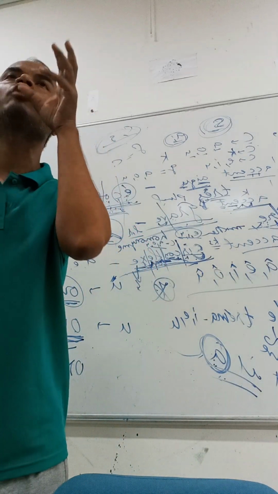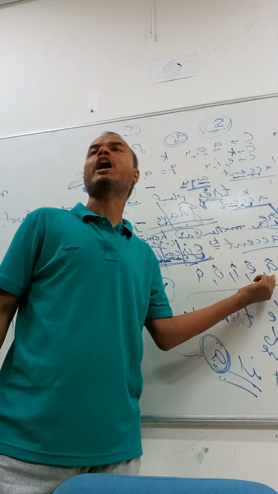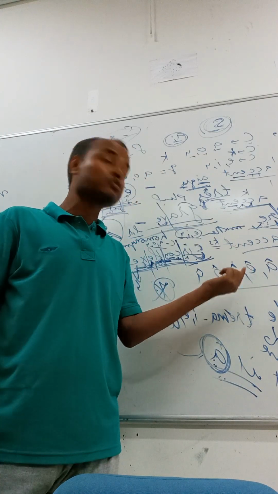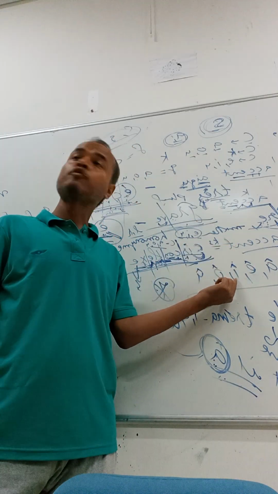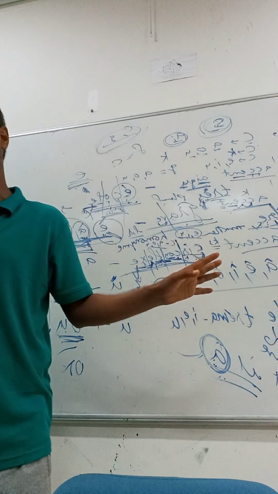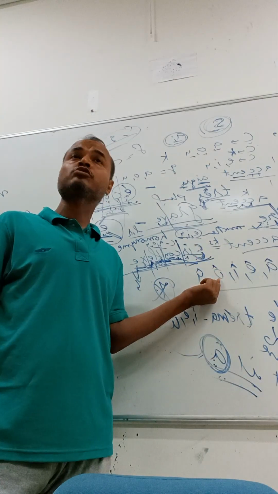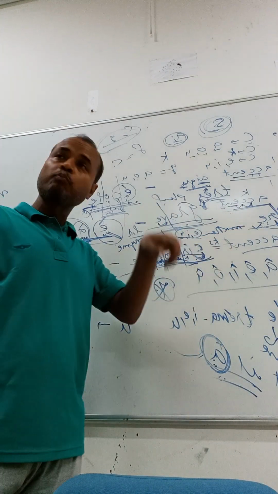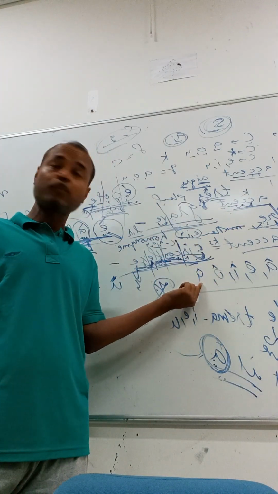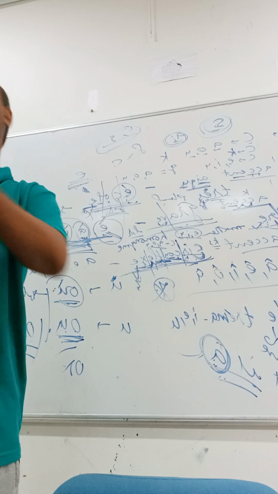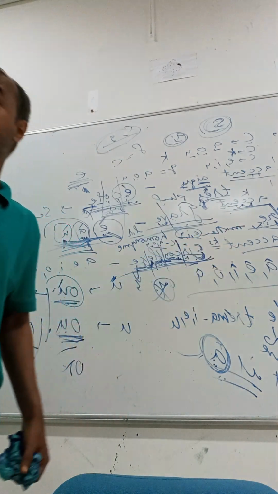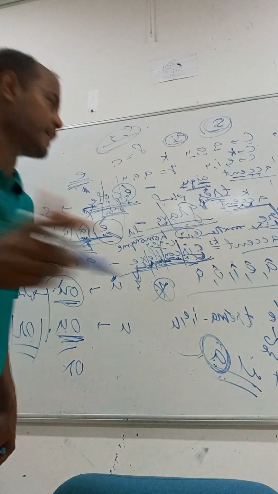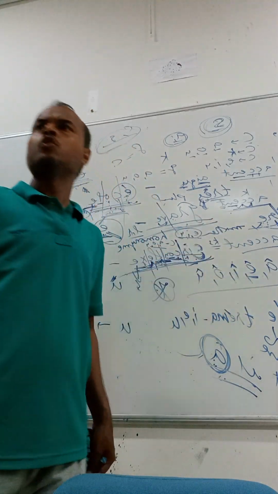place accent circumflex on vowel A, pronunciation will not change. When you place circumflex on vowel E, pronunciation will not change. When you place accent circumflex on letter O, pronunciation will not change. When you place accent circumflex on letter U, pronunciation will not change. Pronunciation will change only with one vowel letter, that is A.